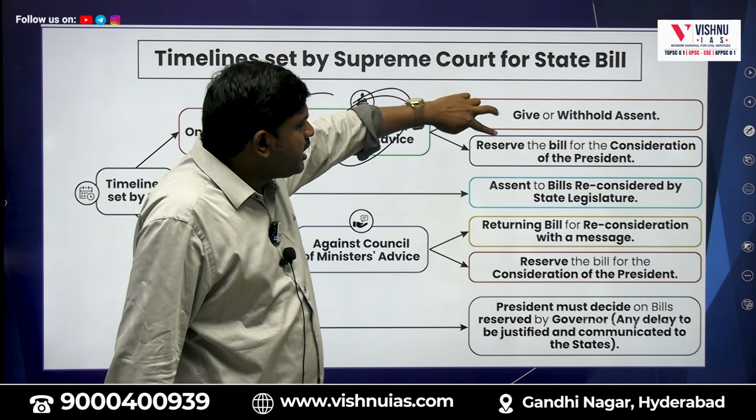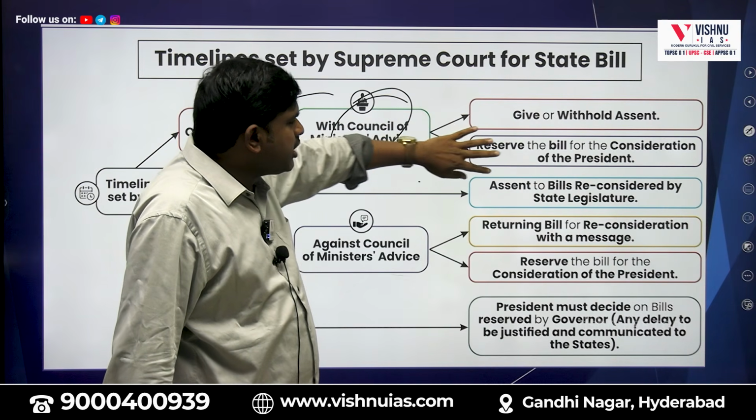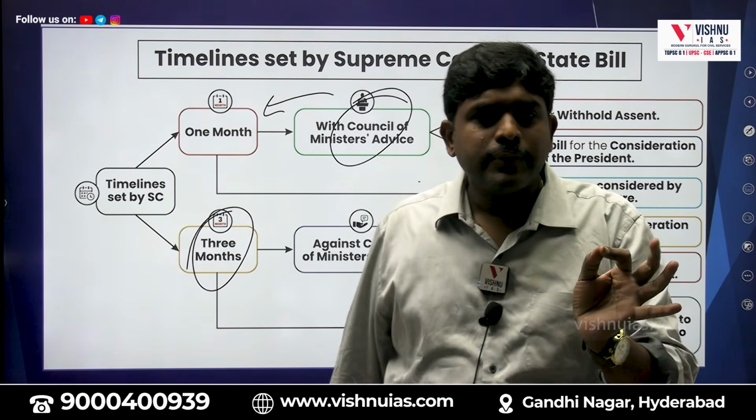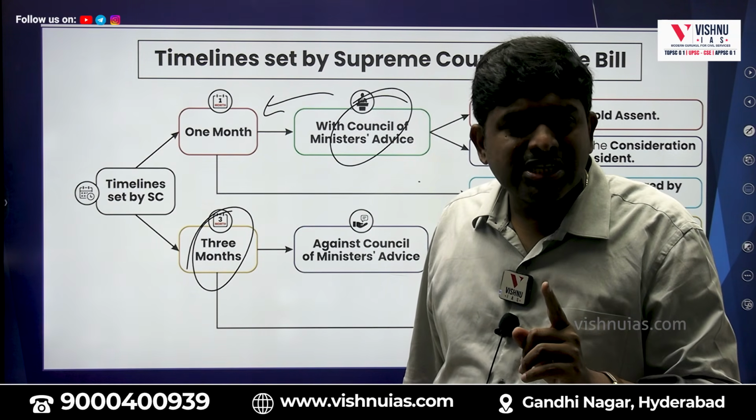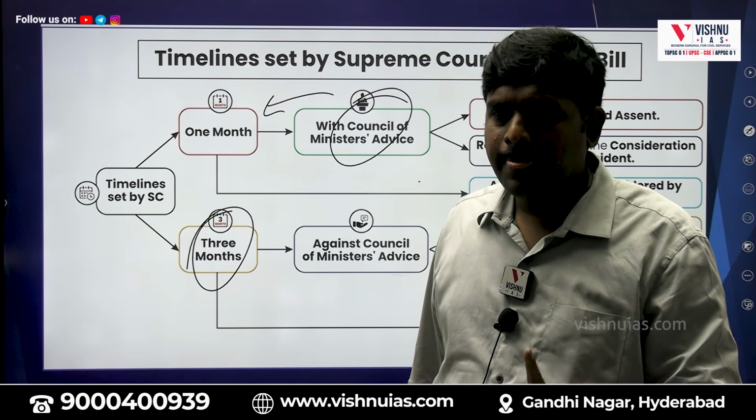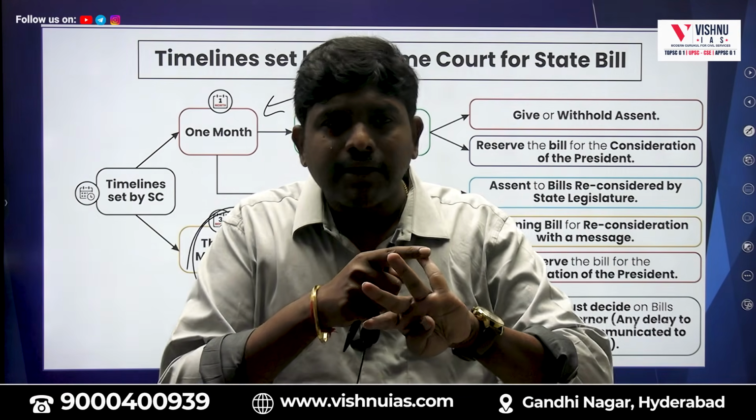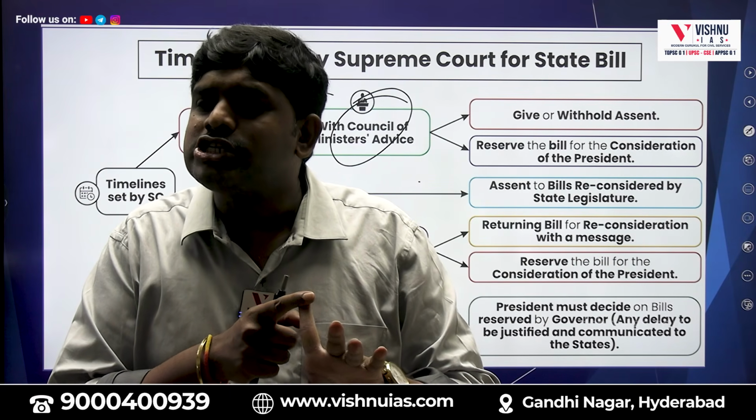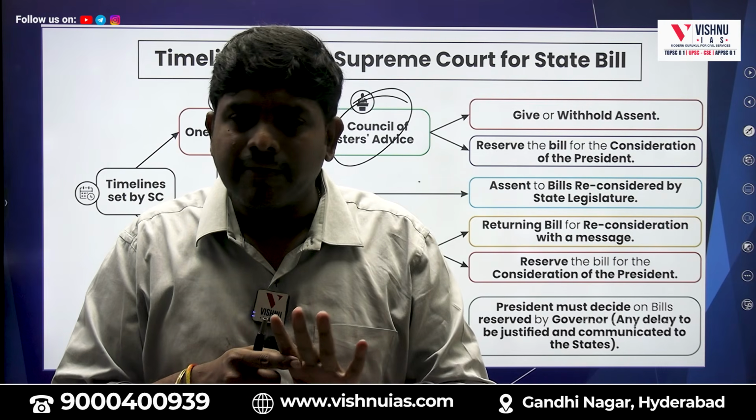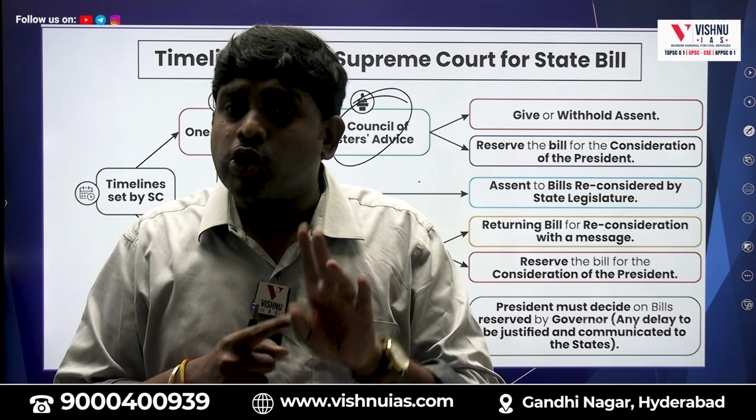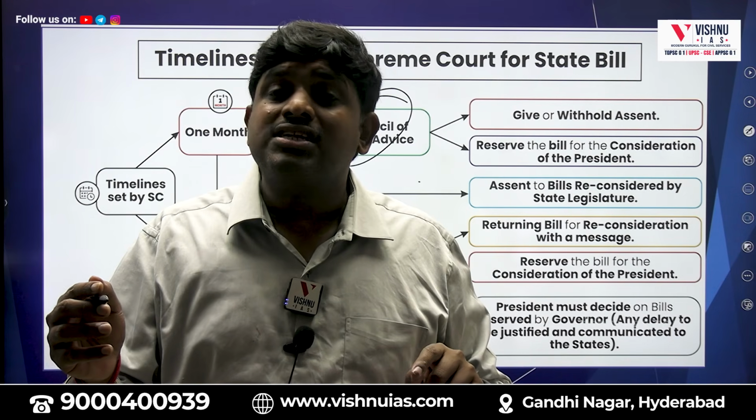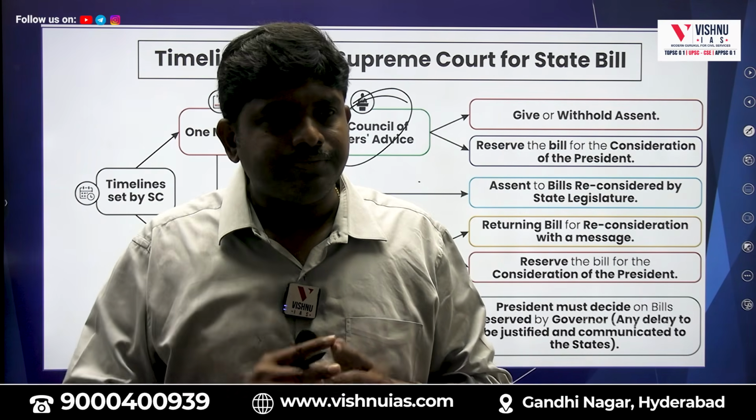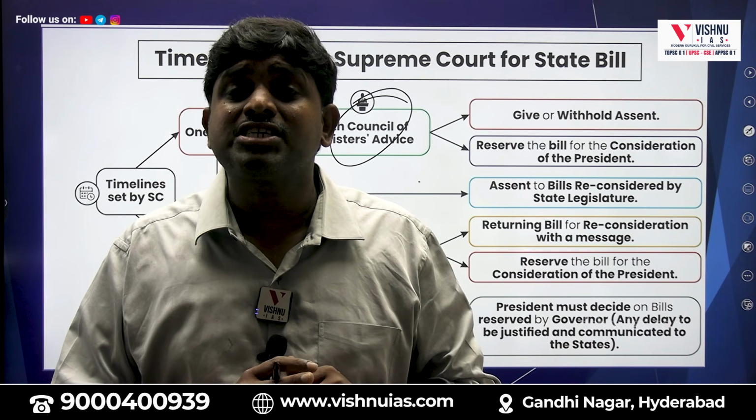Give or withhold the assent, reserve the bill for the consideration of the President, or assent to the bill reconsidered by the state legislature, whatever it may be. What is important? If it is with the advice of the Council of Ministers, how much time are you given? 4 conditions are there: give assent, withhold the assent, refer to the President, or refer back to the legislature. These are the 4 conditions which are prevailing. So if it is with the advice of the Council of Ministers, in how much time? 1 month. Without the Council of Ministers' advice, how much time? 3 months.